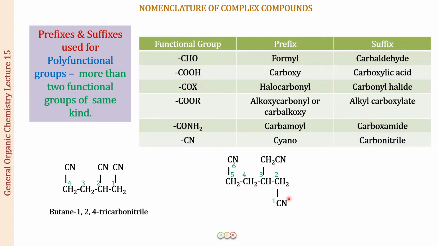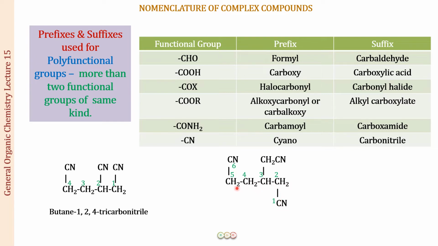So what are you going to do? These are again 2 carbons. When they are 2 carbons, you have to count the number of carbons of the functional group in the main chain. So we will be starting with position number 1, 2, 3, 4, 5, 6. We could have started it this way as well, 1, 2, 3, 4, 5, 6, but then the substituent would have got a higher number. So again, the longest chain rule and the lower number to the substituent, these are all the things that you have to remember. So what is going to be the name of this compound?